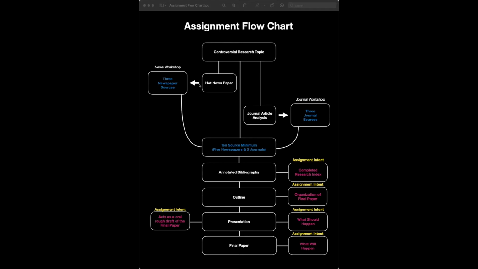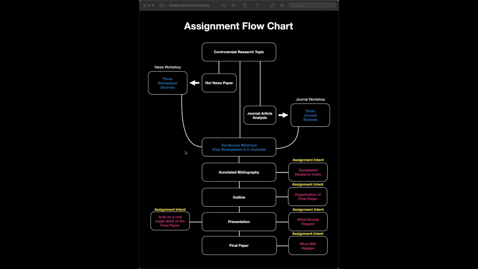So now that we've already done the hot newspaper and you've already gotten 3 newspaper sources related to the controversial topic, and you've done a journal article analysis, and you've already gotten another 3 journal articles as we were prepping for this upcoming paper that's due Sunday, you've already amassed about 6 sources related to your controversial topic.